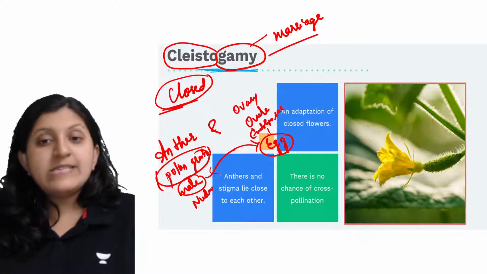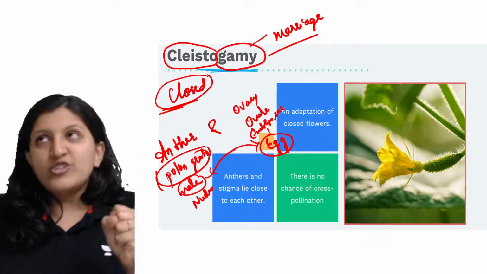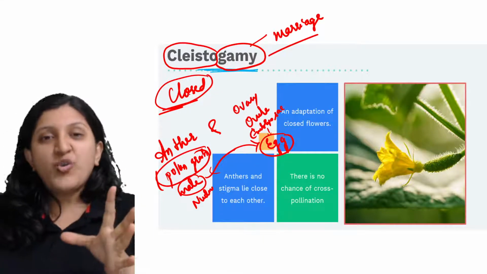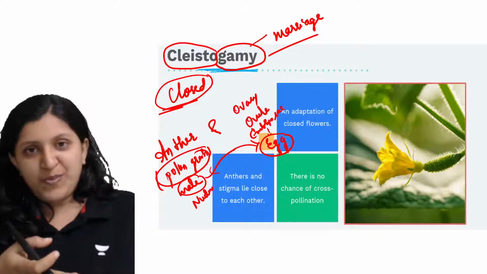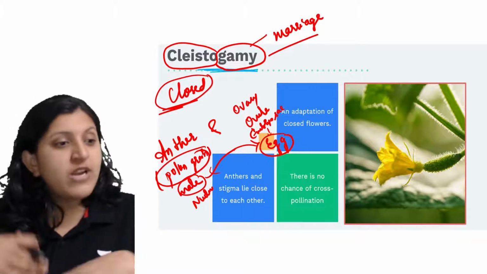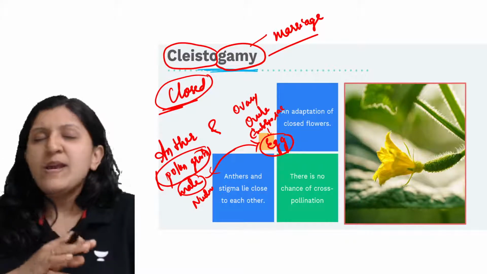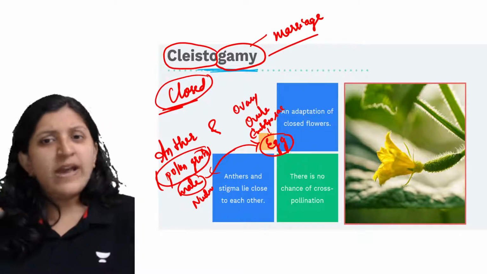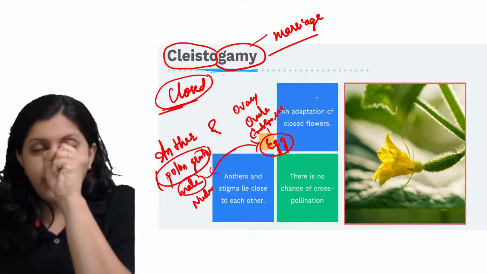Since this flower is a closed flower, it need not wait for any external agent, like an insect, water, a human, or wind to transfer the pollen grain. All this is not required in cleistogamy, because this is a closed flower always.